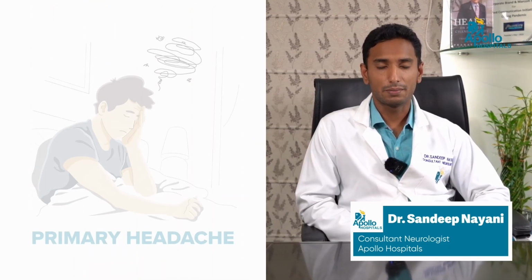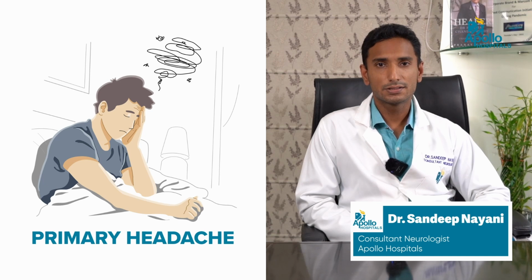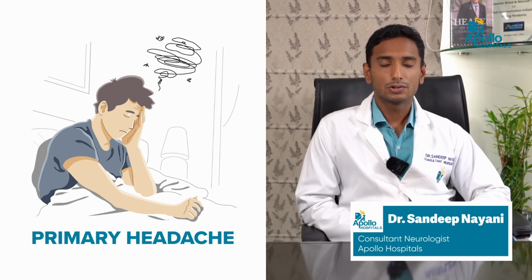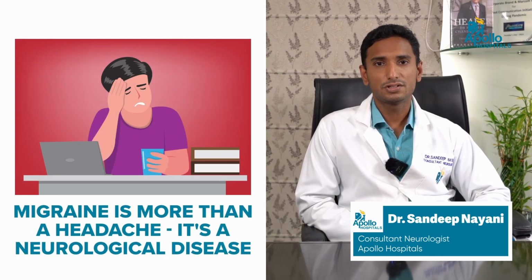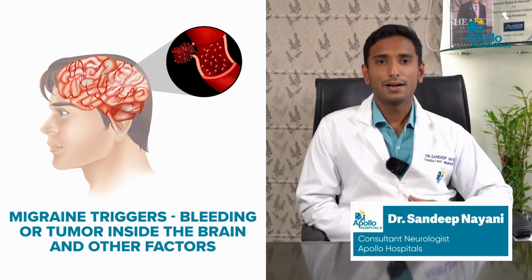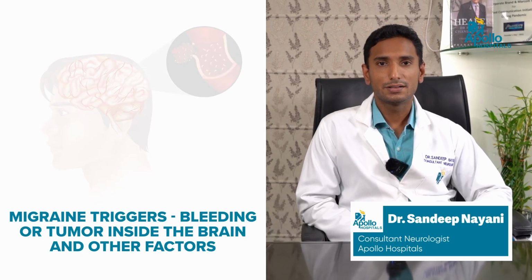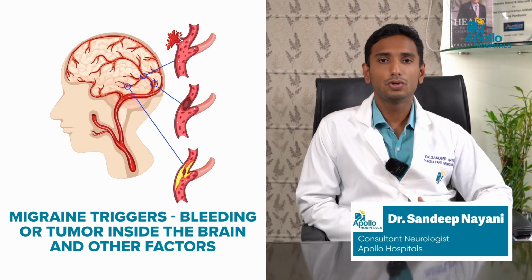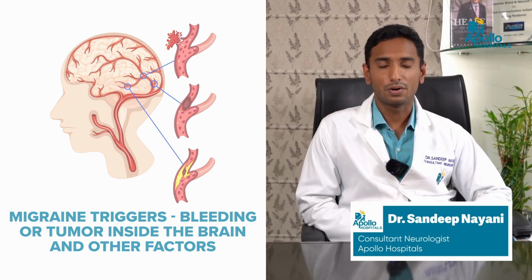Headaches can be characterized into two types: primary headaches and secondary headaches. Migraine is the most common type of primary headache. In primary headaches, headache is the sole manifestation without any other secondary causes. Whereas in secondary headache, headaches happen due to other reasons like bleeding inside the brain or tumor inside the brain or various other causes. Migraine and tension headache are the two main types of primary headaches.